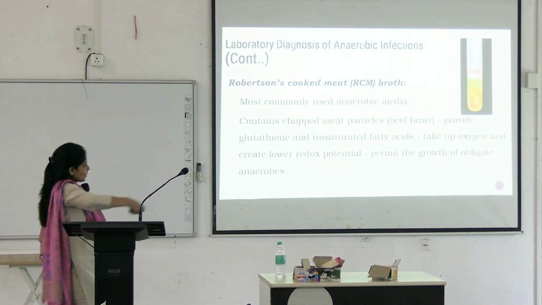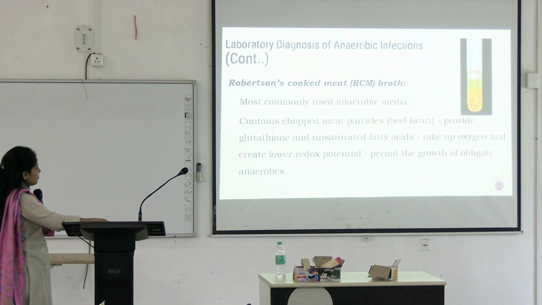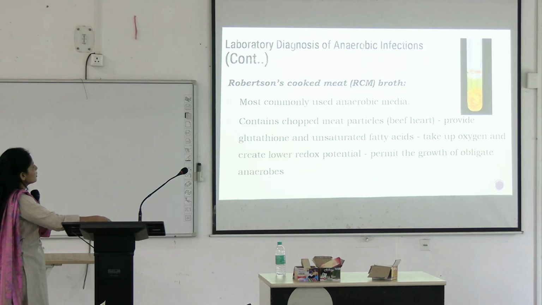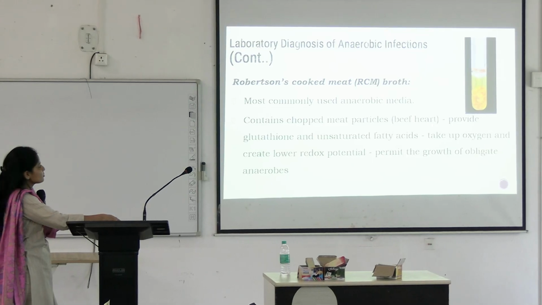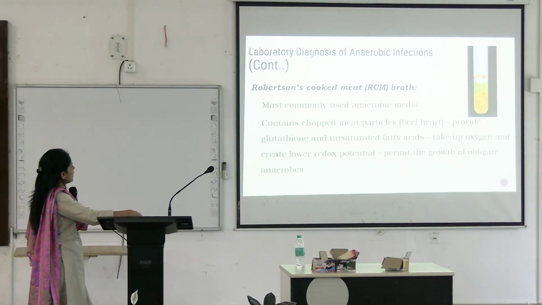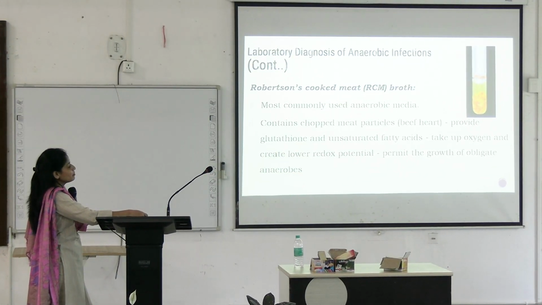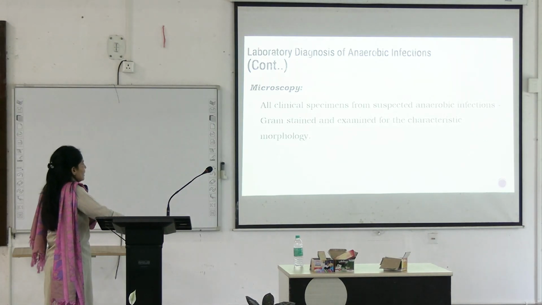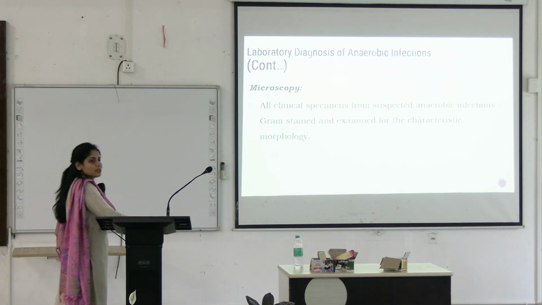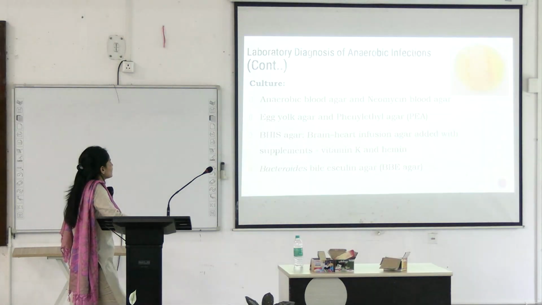Okay. What is this? Robertson cooked meat medium. What does it have? It has chopped meat particles that provide reducing agents such as glutathione and unsaturated fatty acid. They take up all the oxygen that is there. Oxygen is providing the electron, they take up all the oxygen and create a lower redox potential that permits the growth of obligate anaerobes. Then with all the clinical specimens we will perform Gram staining.